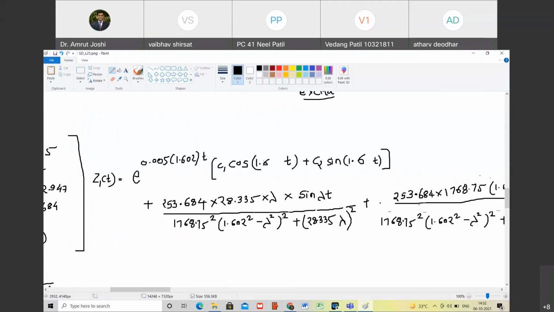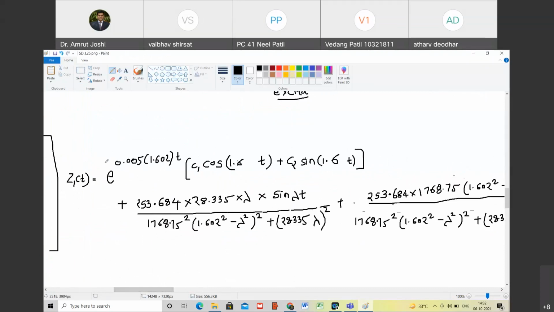The exponential power should be negative: e raised to minus eta omega t. That's correct. Can we further simplify this? Can I write z1 of t in a better form?